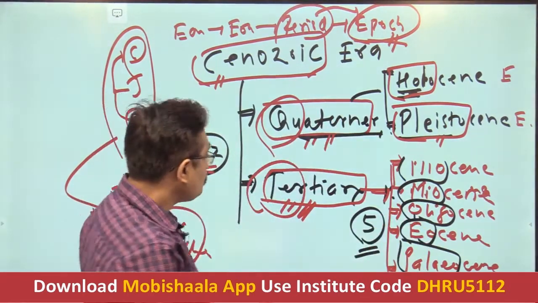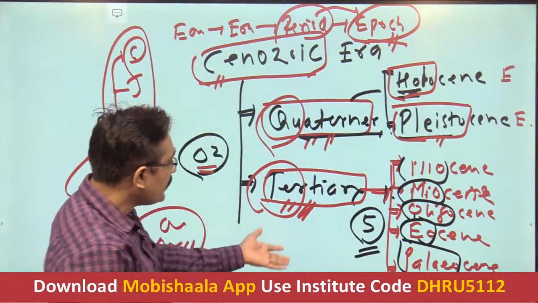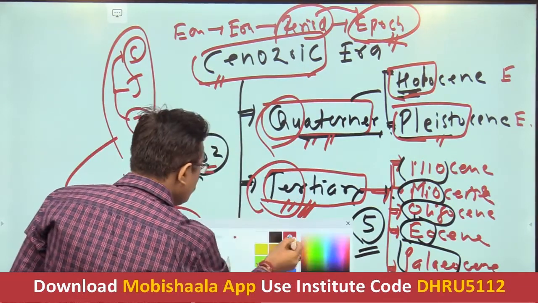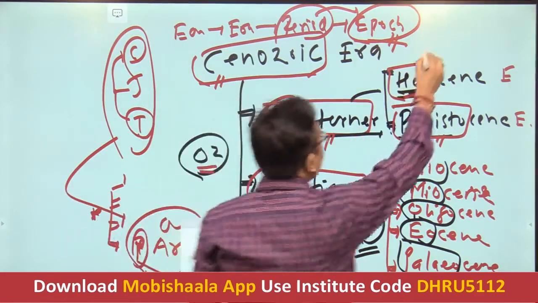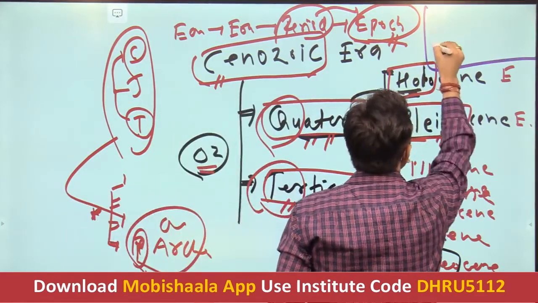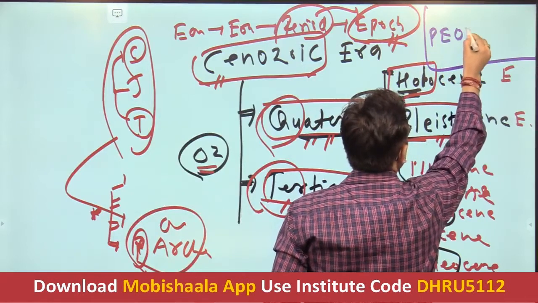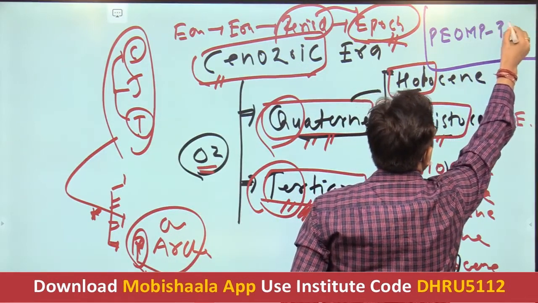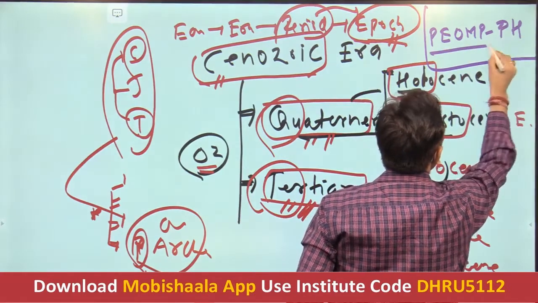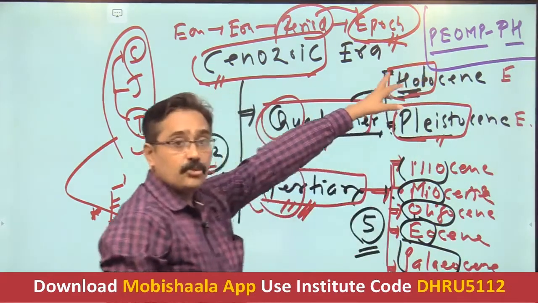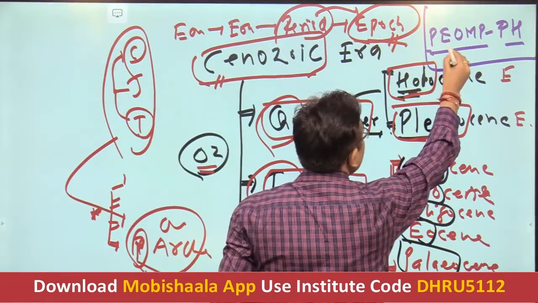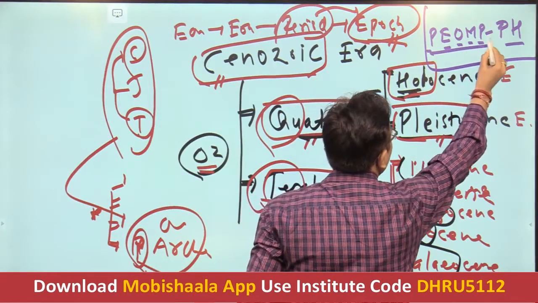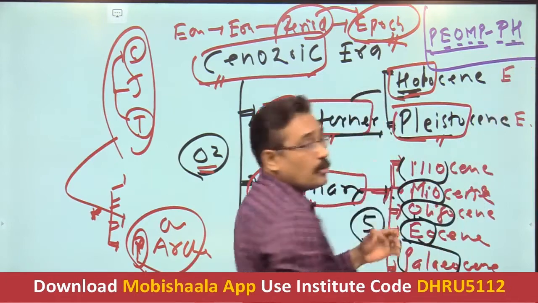Yes, so how can you remember it? I will use a different pencil. You can remember it as a code word, Piomb pH. P for Paleocene, Eocene, Oligocene, Miocene, Pliocene, Pleistocene and Holocene.